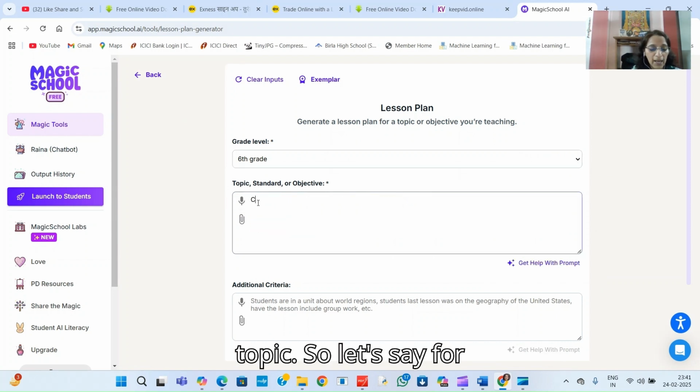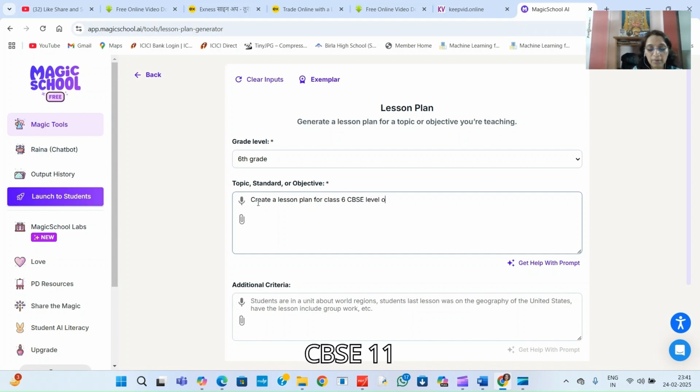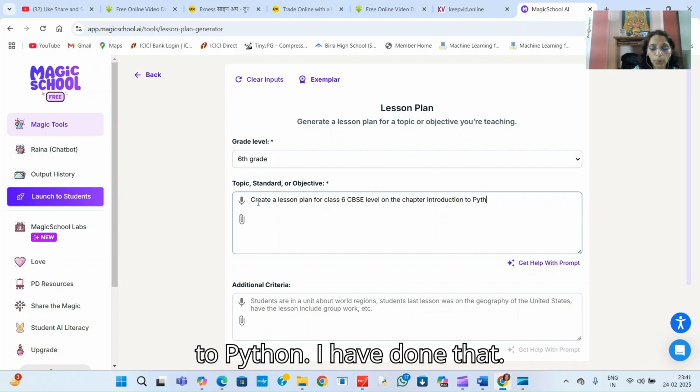So let's say, for example, I want to create a lesson plan for class 6 CBSE level on the chapter Introduction to Python. I have done that.